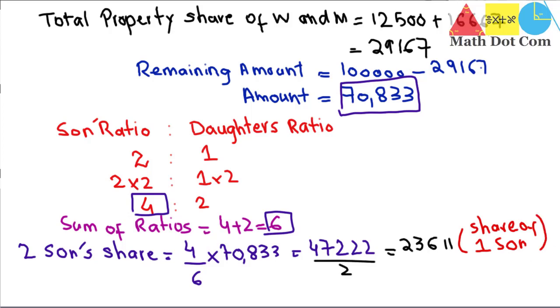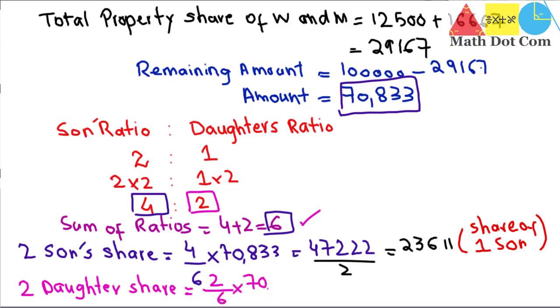Now we will look for the share of the 2 daughters. The same method we have to use. The 2 daughters' share is equal to this value, that is 2, divided by this sum 6, multiplied by the total value 70,833. What we get is 23,611 rupees. This is the share of 2 daughters. In order to find the share of 1 daughter, we divide it by 2, and what we get is 11,805 rupees. This is the share of each daughter.